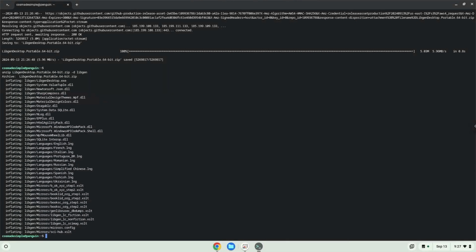To launch the application, we need to run the last command every time in a terminal. Let's do it now.